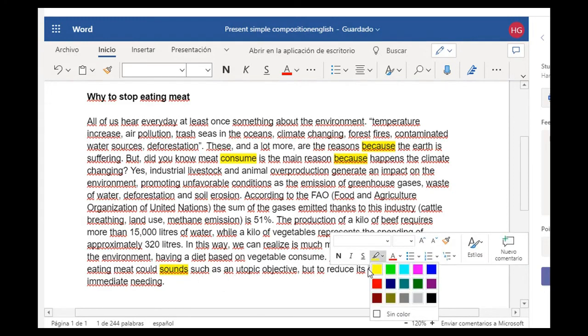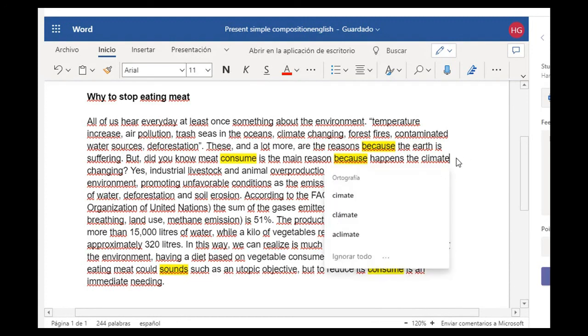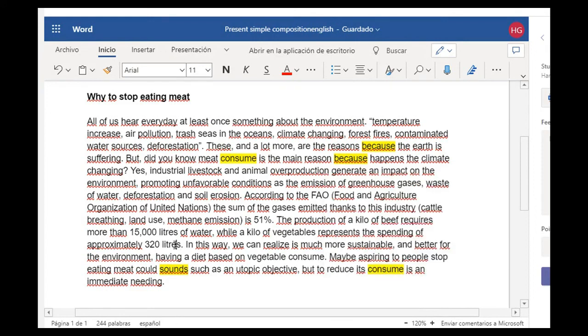Overall, this homework is very good. I think it is accomplishing what we wanted, which is to have a composition using present simple. It is a short composition. The topic is really good. I like this topic as well. I like all topics anyway. I always learn a lot with everything you write. But those are just minor mistakes that we should consider fixing. Sometimes it has to do with the context, sometimes it has to do with the intention of what we want to say. So just check this homework out and try to fix it the best you can.